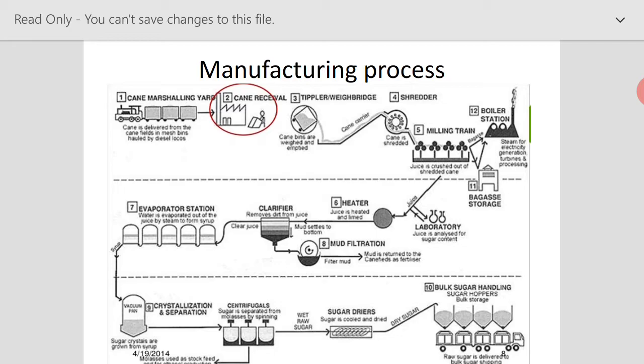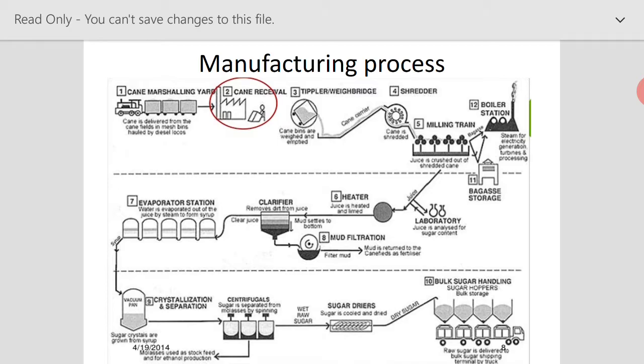As we all know, sugar is manufactured from sugar cane. In this industry, once the sugar cane is received, it is first taken to the shredder where it will be cut down into pieces. Then it will be passed on to the milling tank. In this milling tank, it will be further crushed so that the juice gets extracted, while the fibrous residue at this section will be your bagasse, which will be taken to the storage unit and then to the boiler for the production of steam as well as electricity.